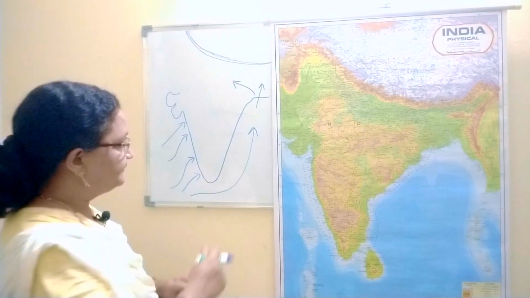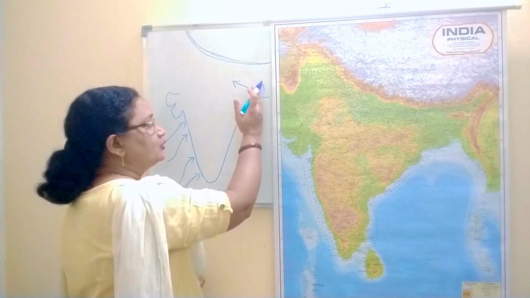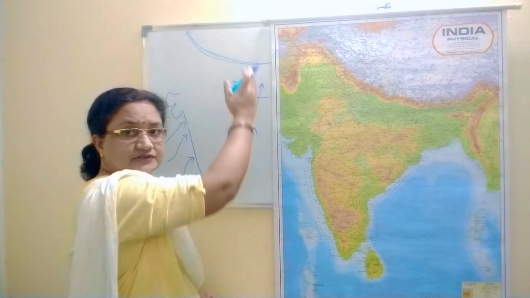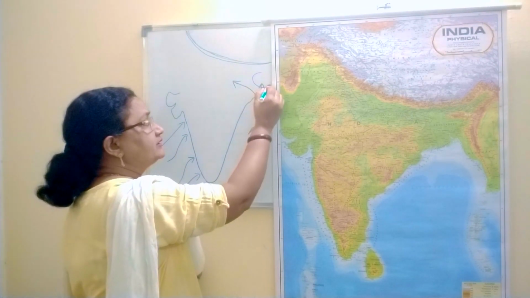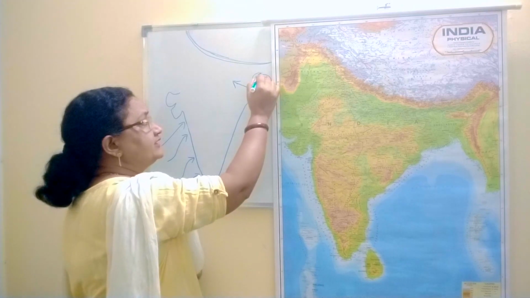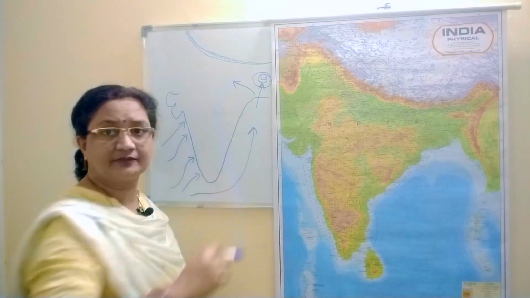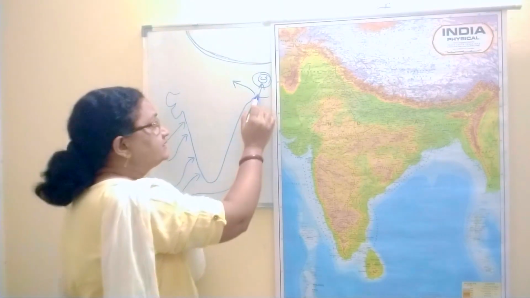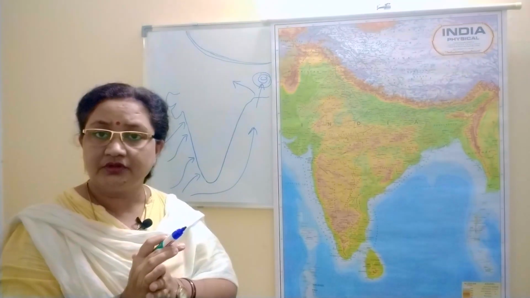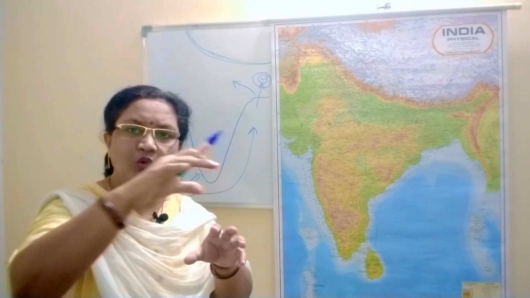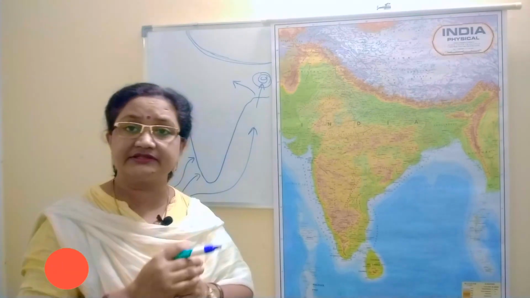Let's see. The Bay of Bengal branch of southwest monsoon goes straight towards this side. One part of it enters the northeastern hills. A number of small hills are lying in the northeastern states.